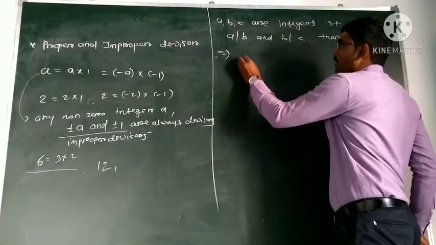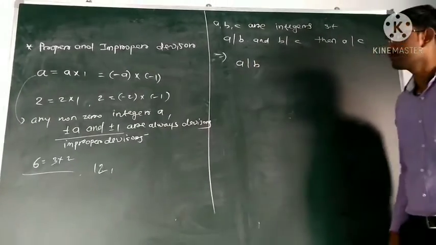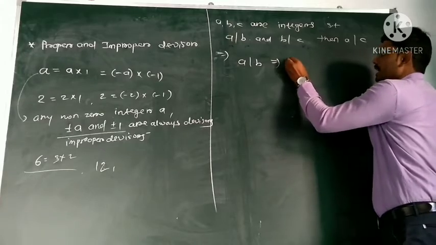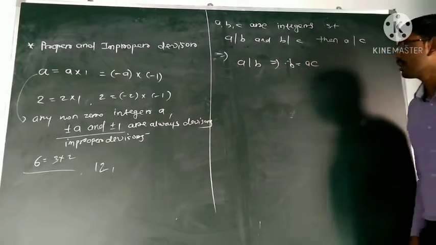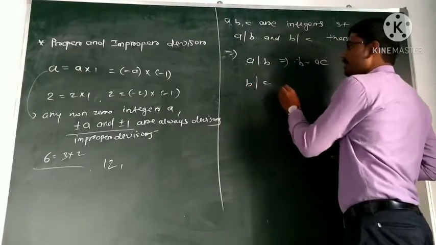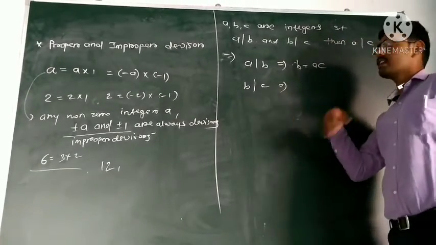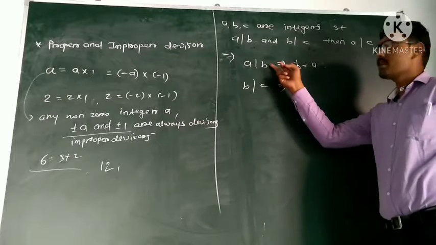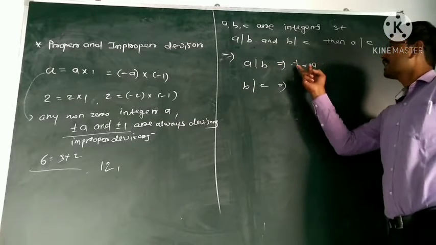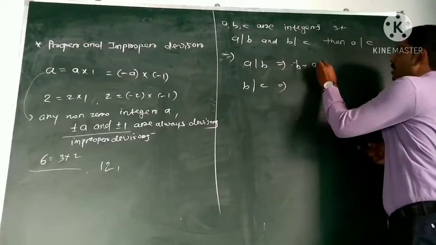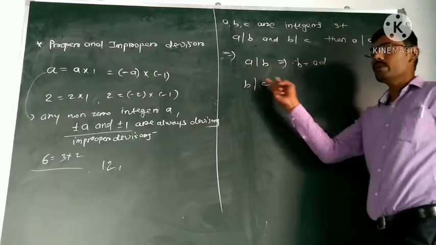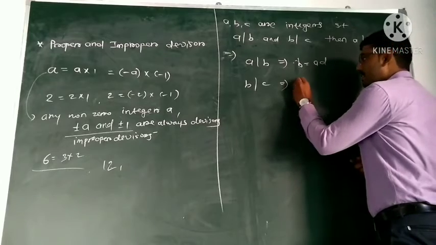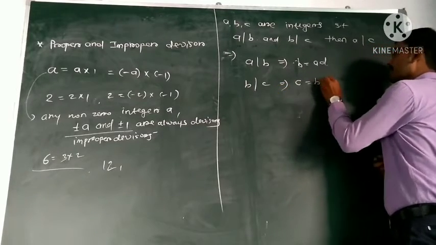We have A divides B, so by definition there exists an integer such that B is equal to A times that integer. Since C is repeating as a notation, we take another one: there is an integer D such that B is equal to A into D. Now B divides C, so again by definition of divisibility there exists an integer E such that C is equal to B into E.